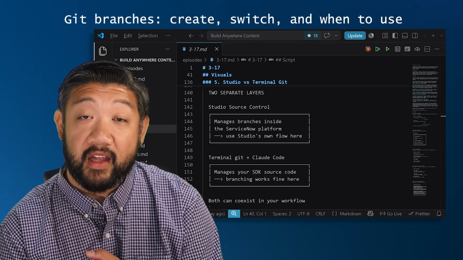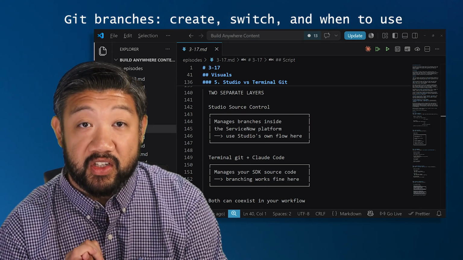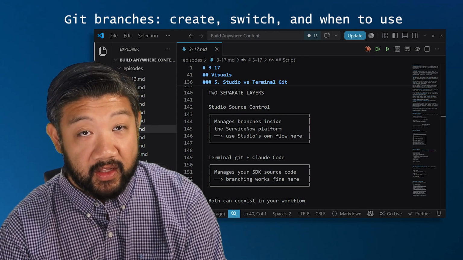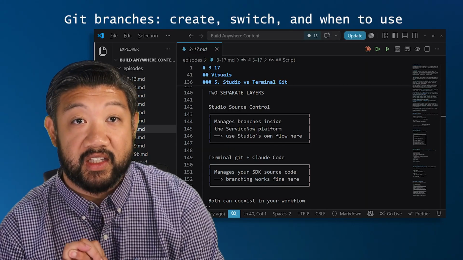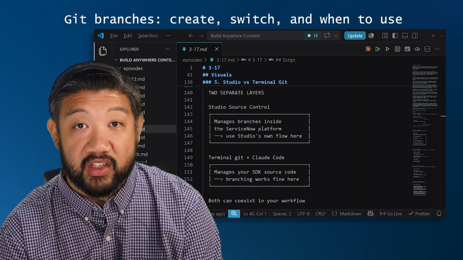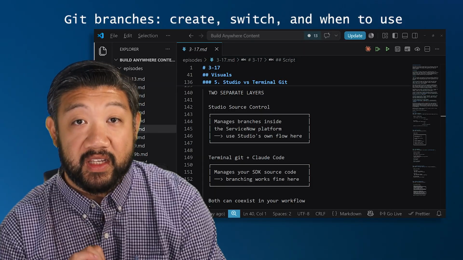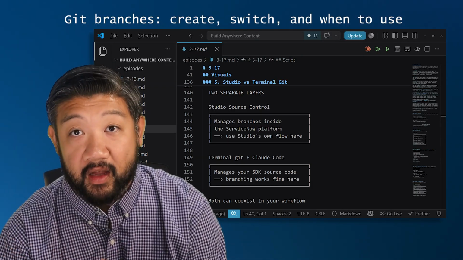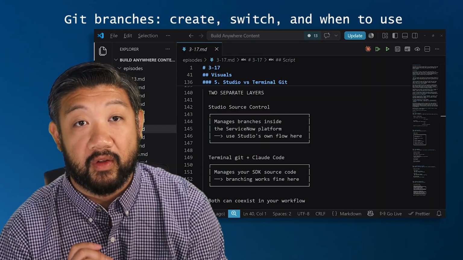One thing to clarify, an earlier episode in the series mentions not driving branch management from your coding tool. That caveat was specifically about Studio Source Control, which has its own flow for managing branches inside the platform. Terminal Git with Claude Code is a separate layer, and branching there works perfectly fine. Both can coexist in your workflow.